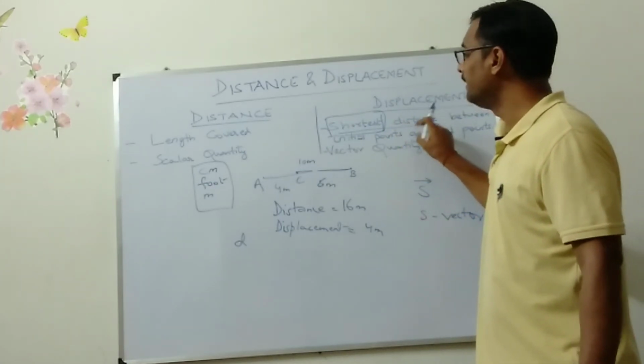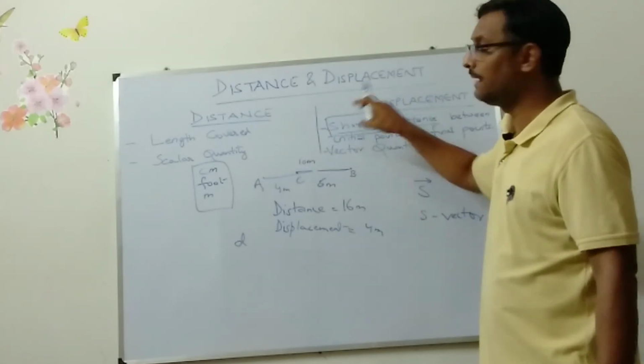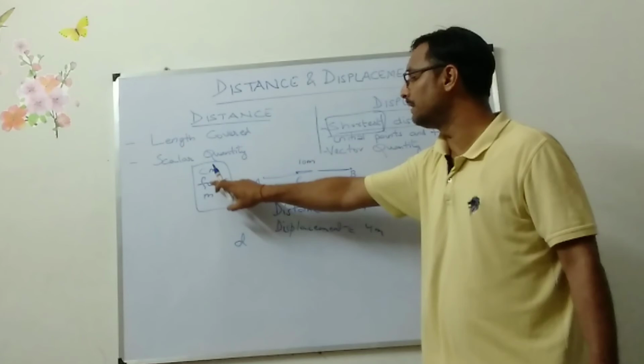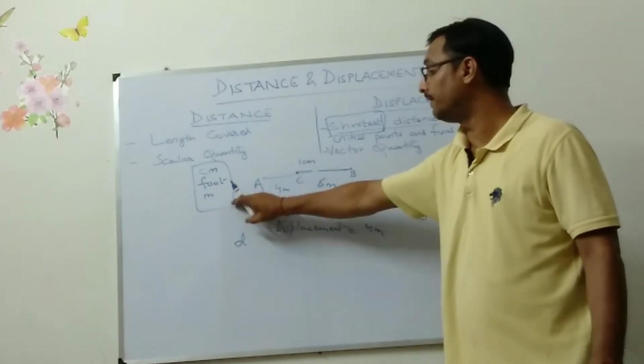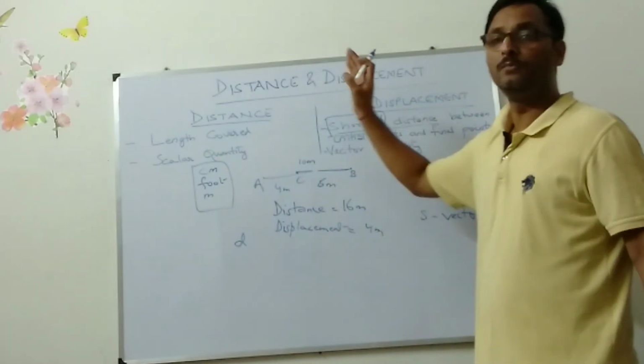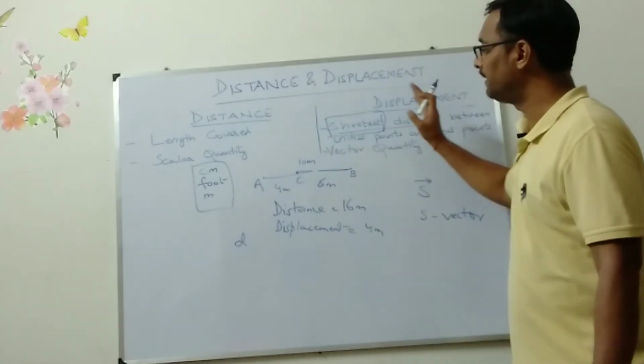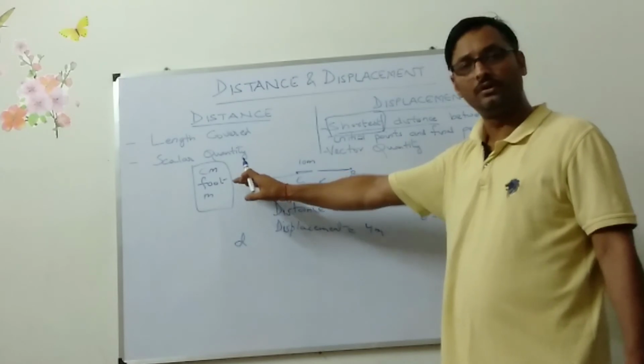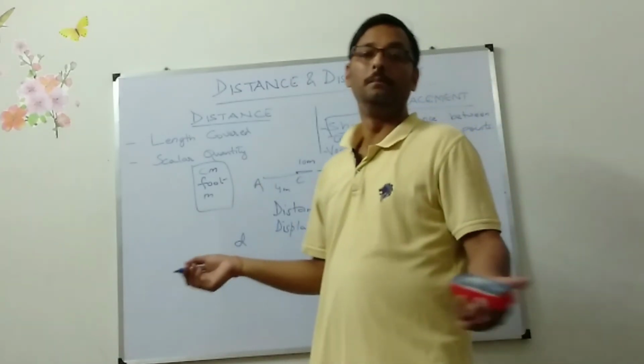So whatever be the unit of distance, the same unit will be applicable to displacement. So distance unit is centimeter, foot and meter in CGS, FPS and SI system. The same unit will be applicable in displacement, and in a CGS system it will be centimeter, FPS foot, and in SI system it will be meter.